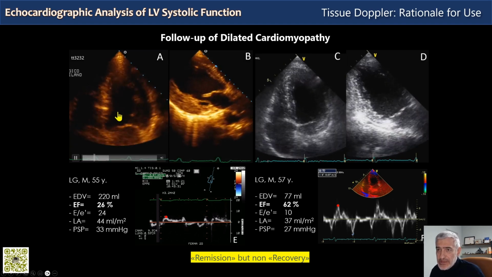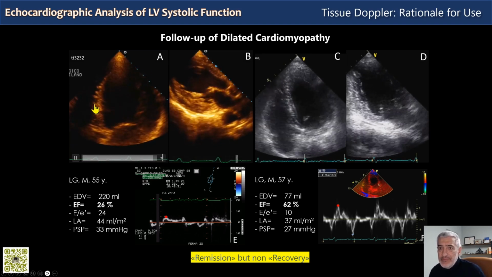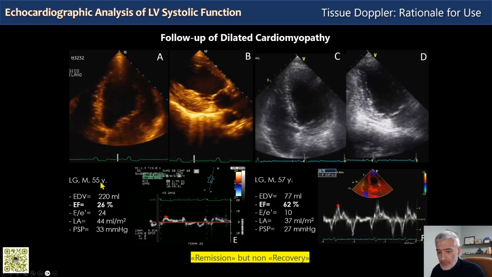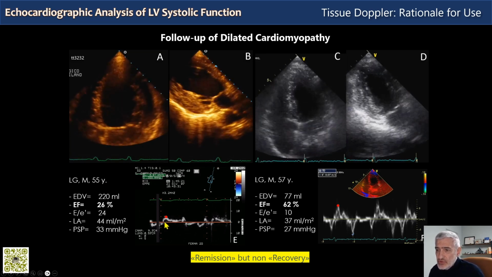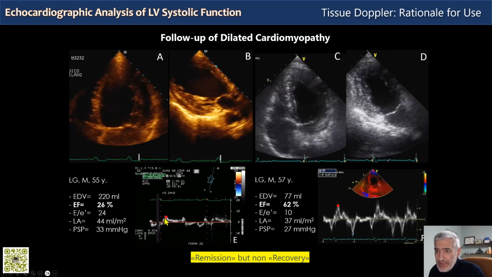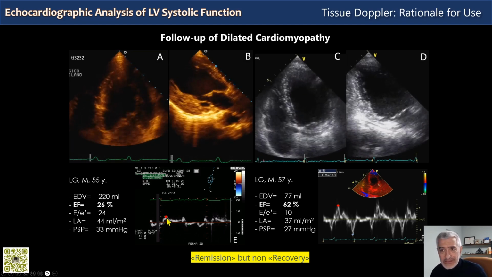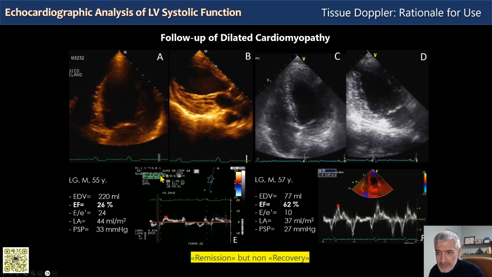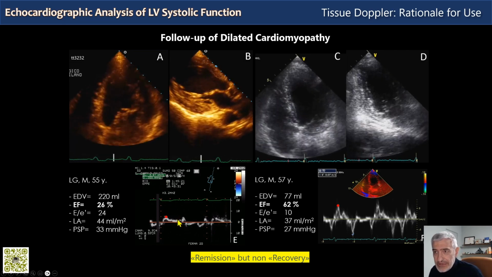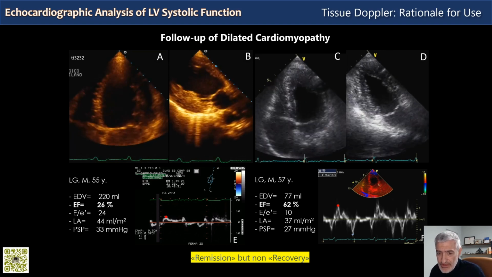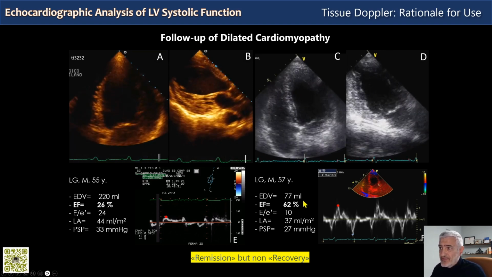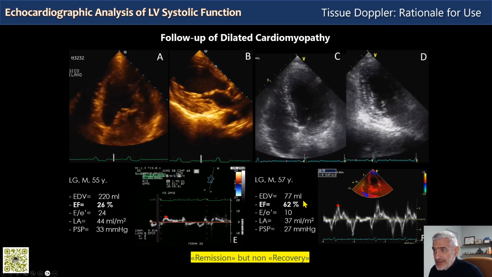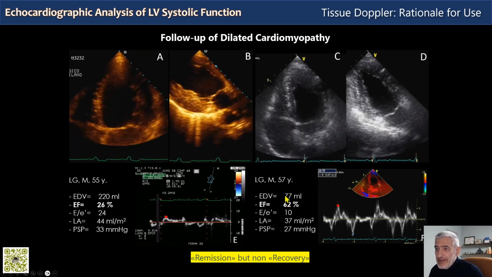There is diffuse hypokinesis, and the patient is a 55-year-old male. Looking at tissue Doppler imaging, we have a peak systolic velocity of almost 3 centimeters per second, so marked reduction of longitudinal function.